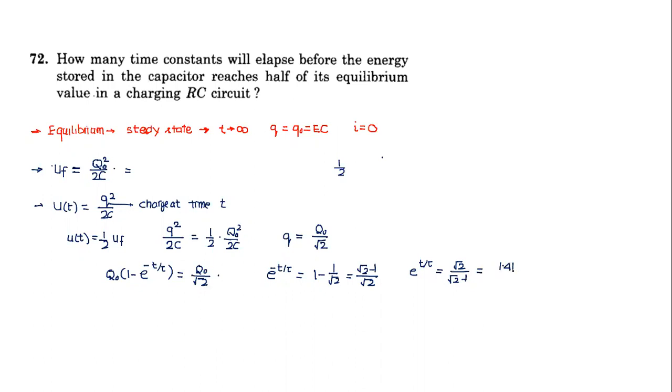Which is roughly equal to 1.41 divided by 0.4. So what is t by tau? This is how many times of tau. t by tau indicates the ratio, how many times of tau. So let the number of times be n times. So t can be written as n into tau, where n is equal to log of 1.41 divided by 0.4.